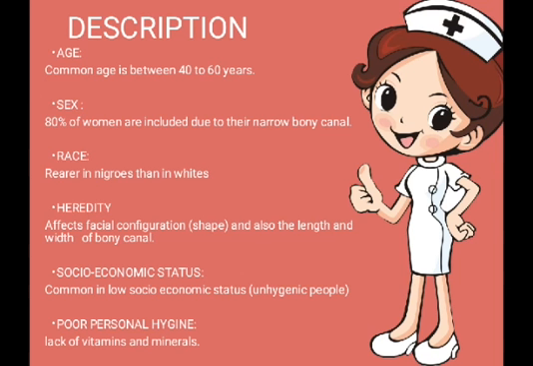So by this heredity factor, it affects. Next one is socio-economic status. It is very common in people of low socio-economic status, which are unhygienic people. Next one is poor personal hygiene. It is also common in patients who have a lack of vitamins as well as minerals.